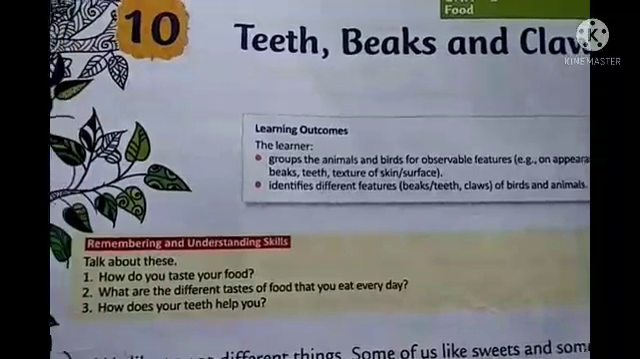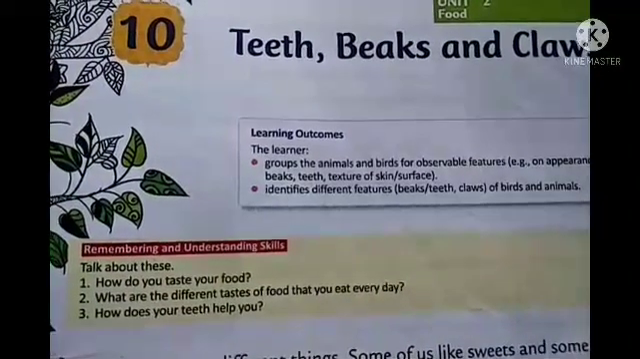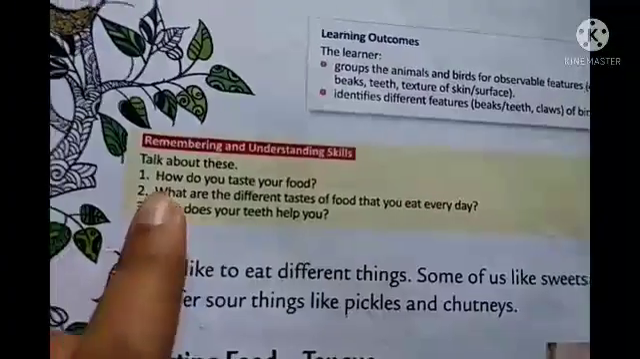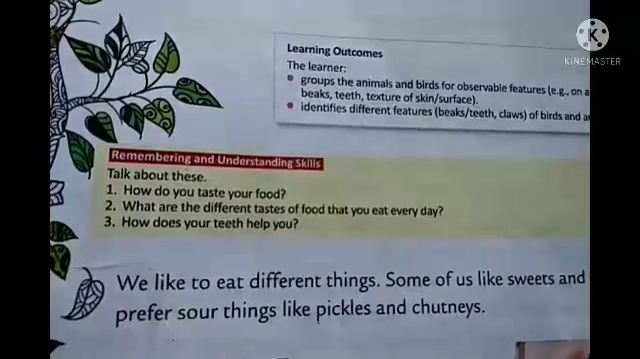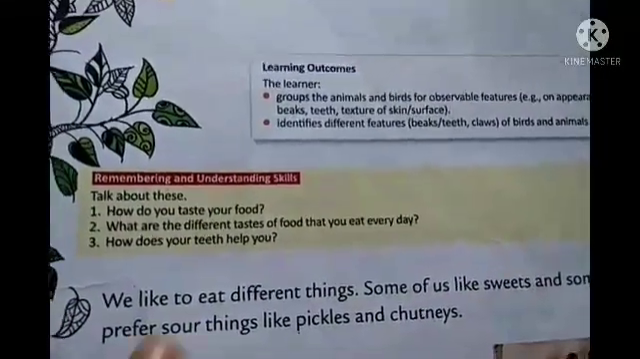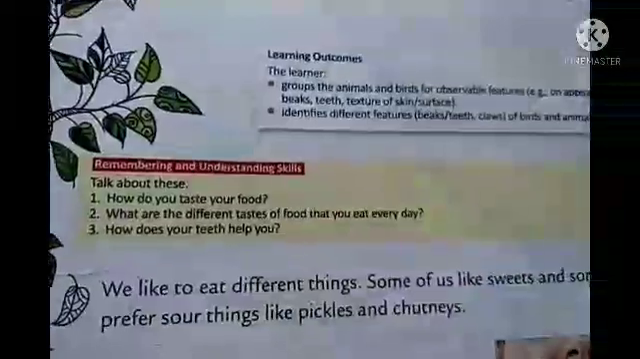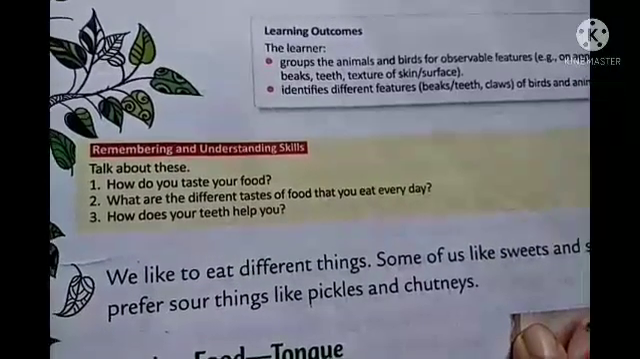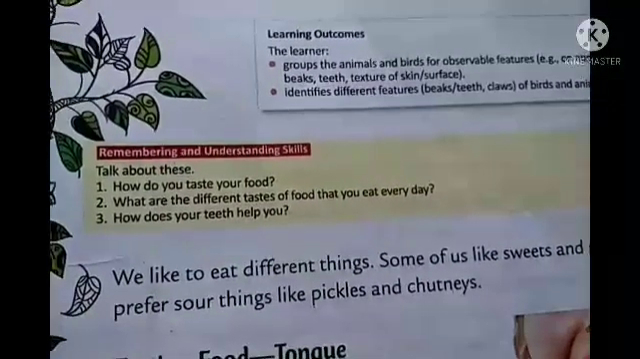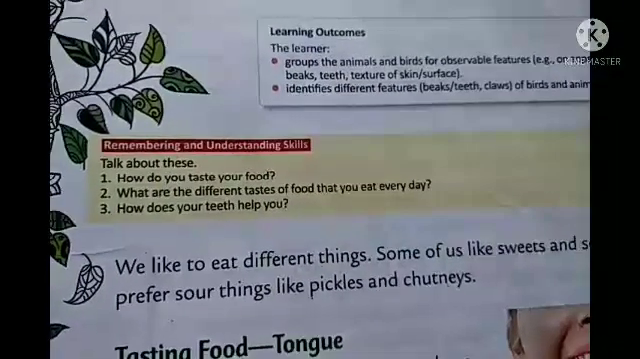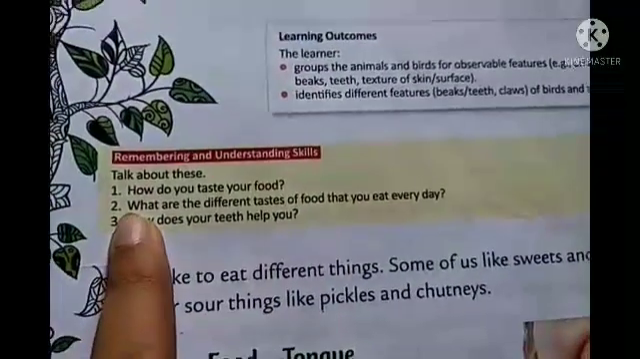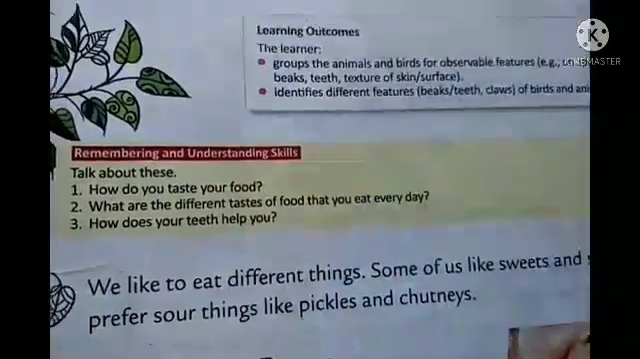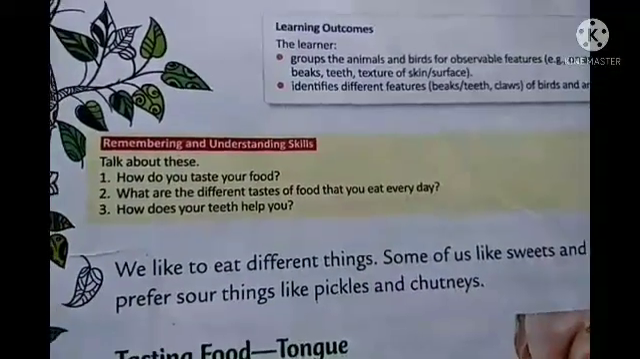Now here, if you see in your book page number 67, some remembering and understanding skills are there. So here you see, talk about this. How do you taste your food? First of all, as you know, we can taste each and every food, right? So how do we do that? With the help of our tongue, is it not? All kinds of taste: sweet, bitter, sour, salty. Now number 2, what are the different tastes of food that you eat every day? So as I told you, sweet, then salty, bitter or sour you can write.